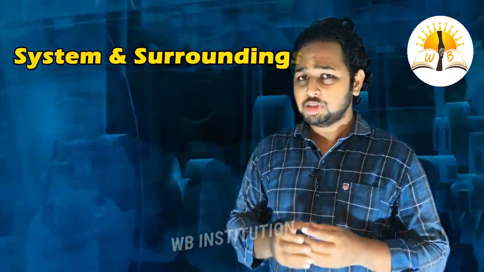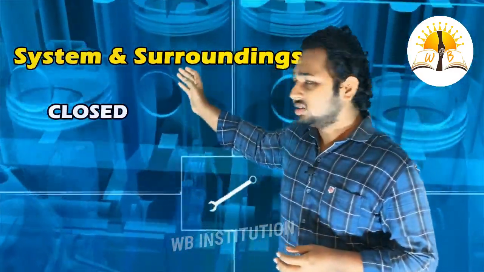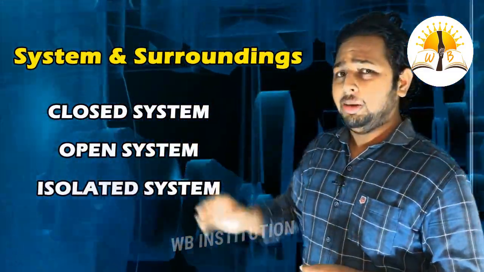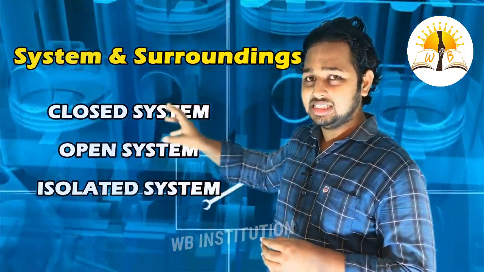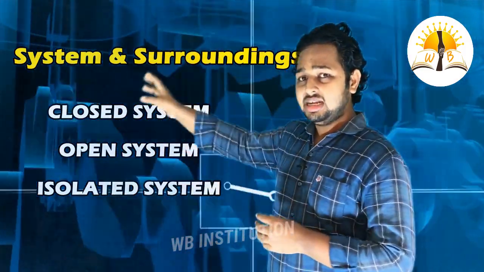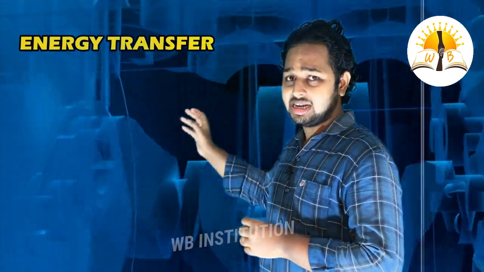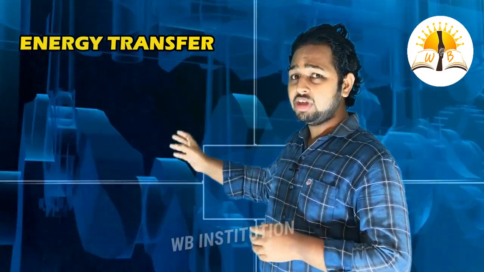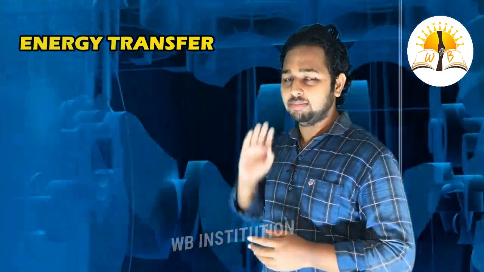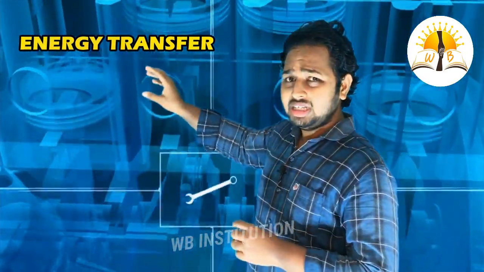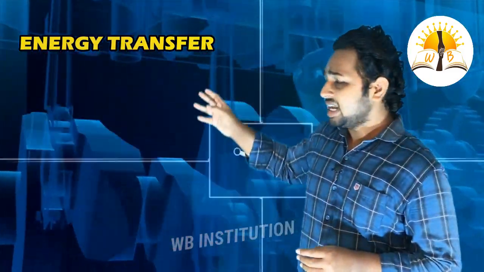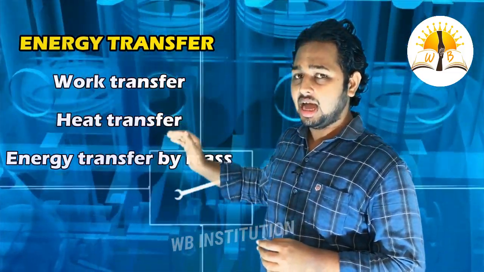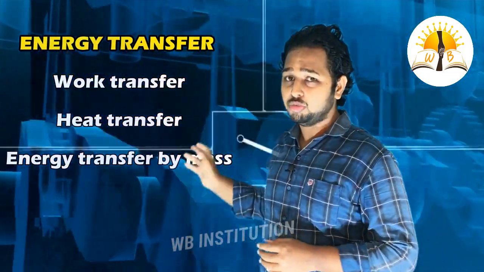There are three types of systems: closed system, open system, and isolated system. On what basis are we classifying these systems? In the definition we have seen energy transfer or energy interaction. So on the basis of energy transfer we classify systems into three types. There are three types of energy transfer: work transfer, heat transfer, and energy transfer by means of mass.